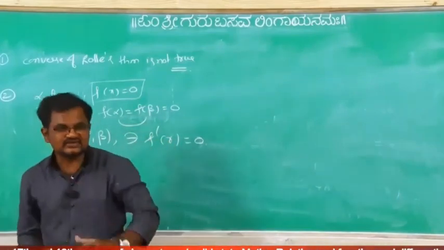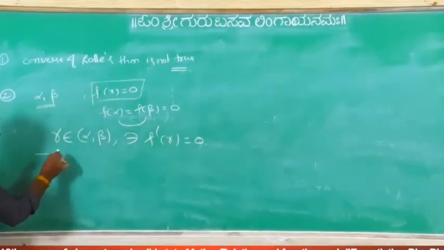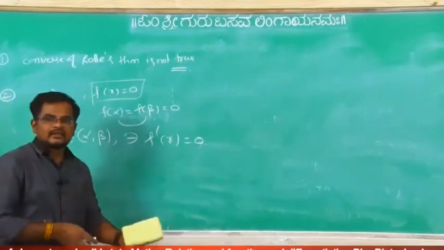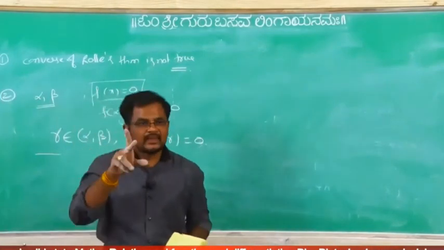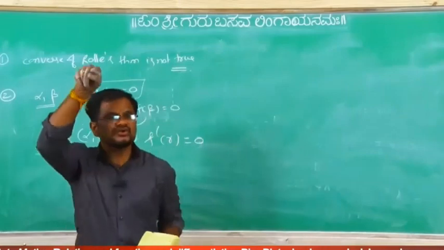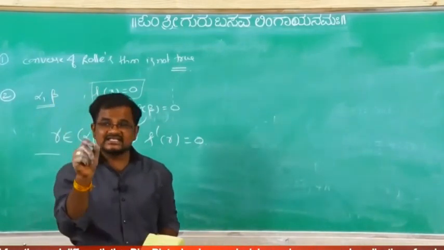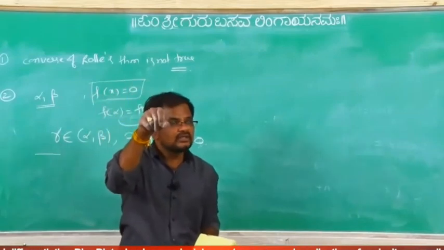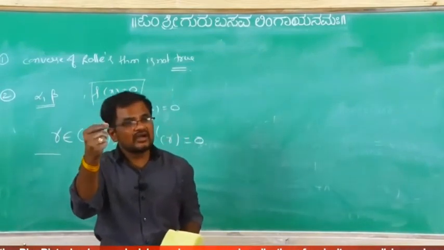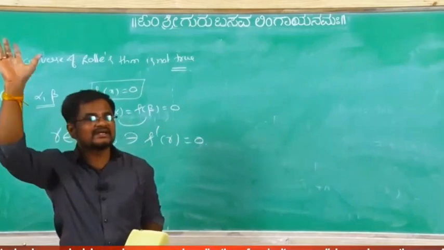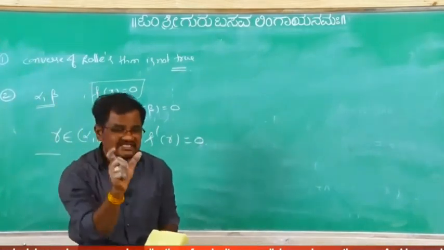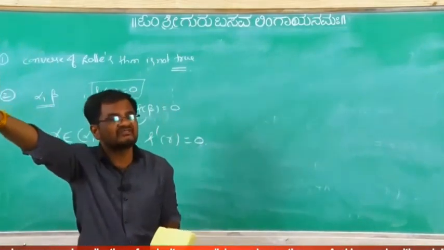But how to extend this one? Also you can say, between two roots of the polynomial equation f of x equal to 0, there exists at least one root such that f dash x equal to 0. Means there exists at least one root of which equation?